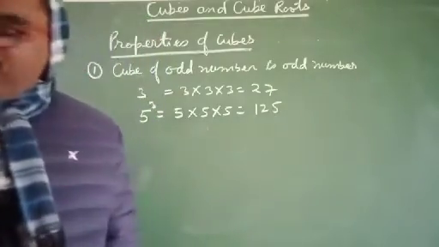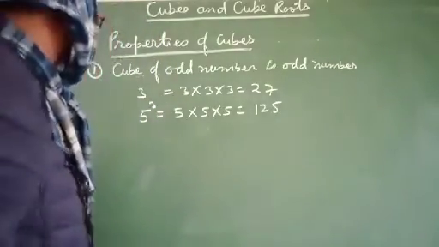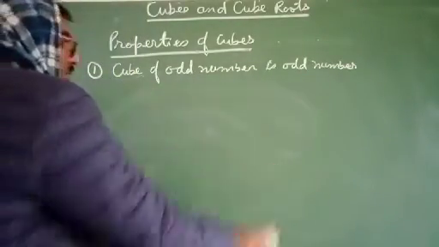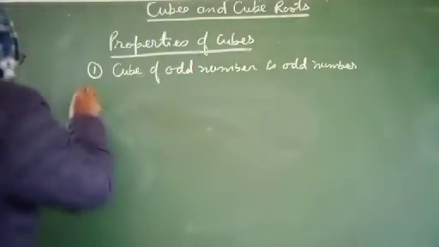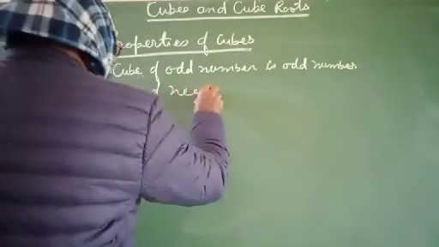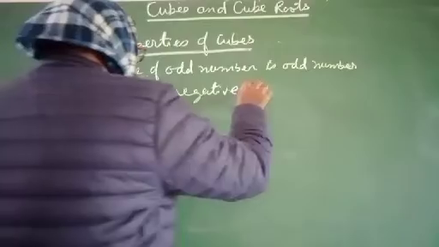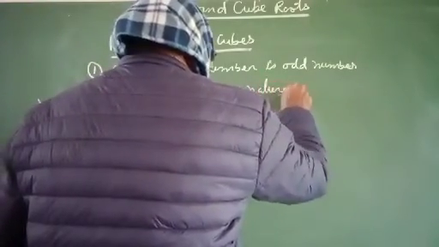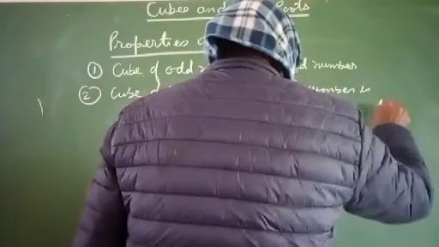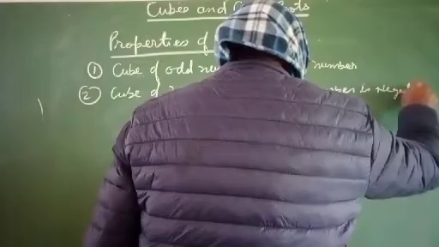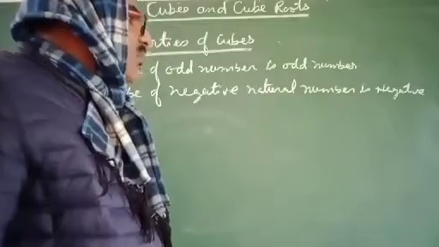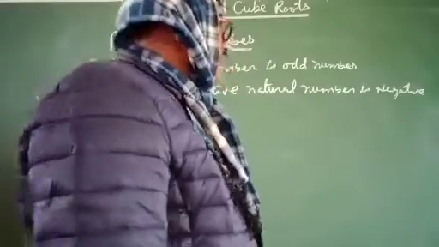Now next is the cube of a negative integer is a negative integer. The cube of a negative natural number is a negative number.